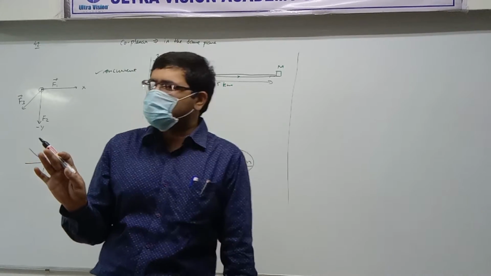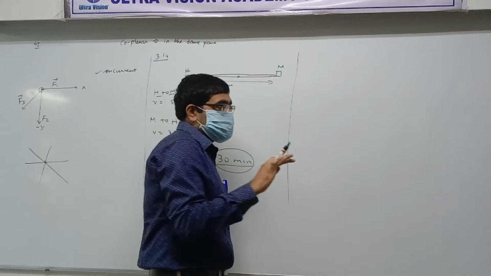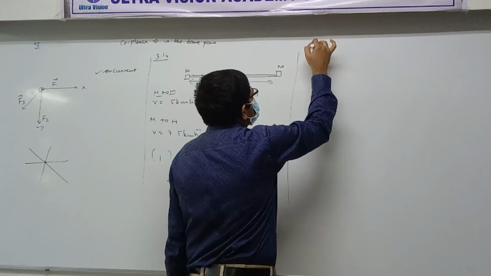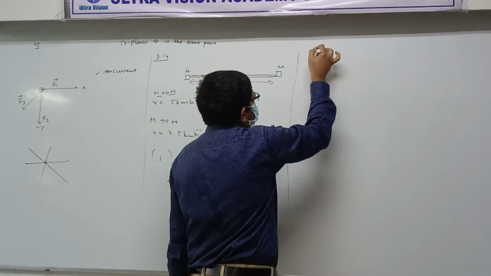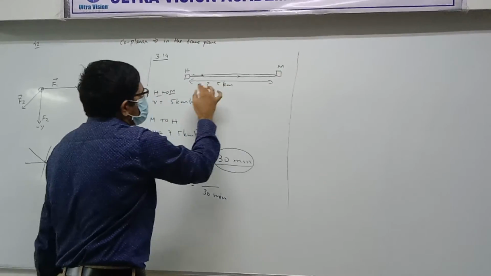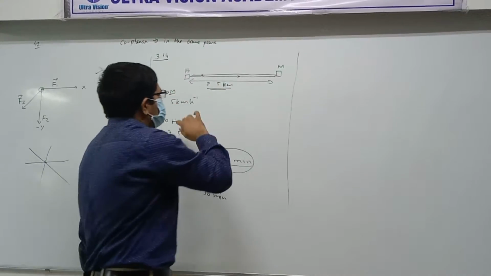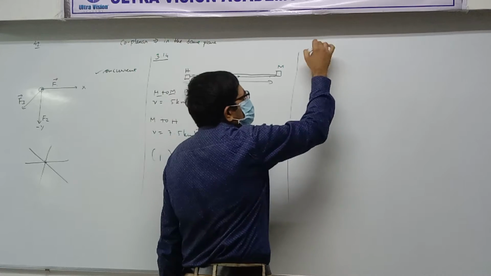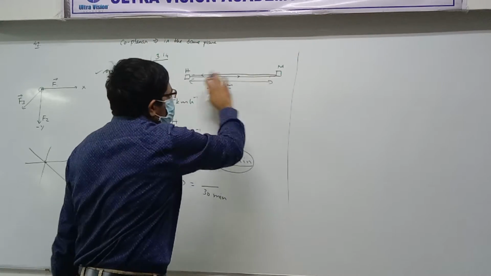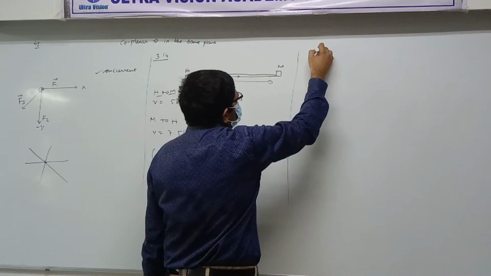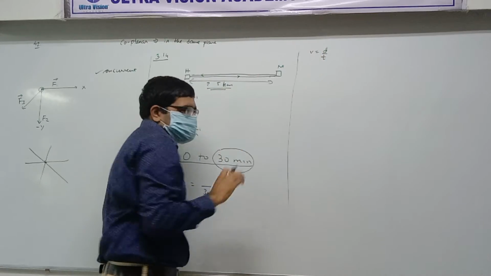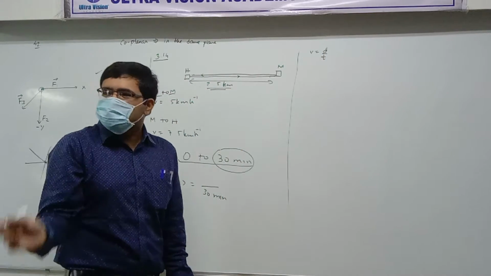Clear? That's the secret to score good marks by studying less. Okay. So how do we find that it takes 30 minutes? Let's do it easily. See, how much is the distance? 2.5 km. And how much is the speed? 5. So here, because speed is constant, while going from home to market, we can use a very simple idea that you have learned in 9th standard. Clear? Yeah. Why? Because speed is constant.